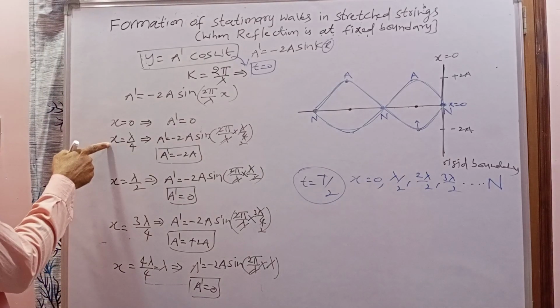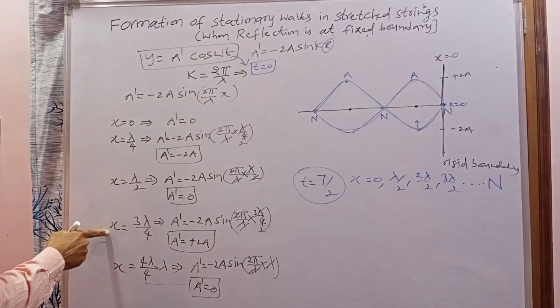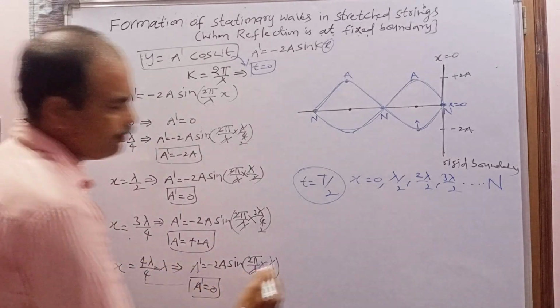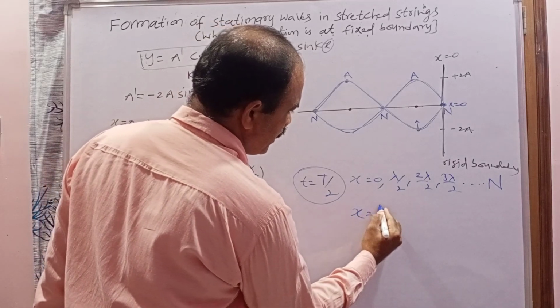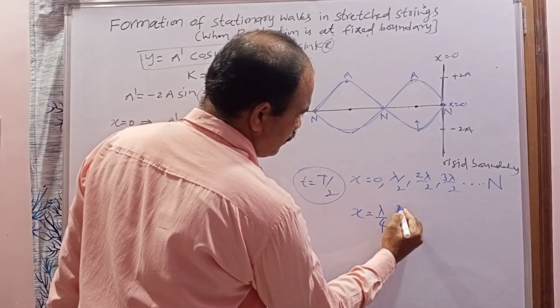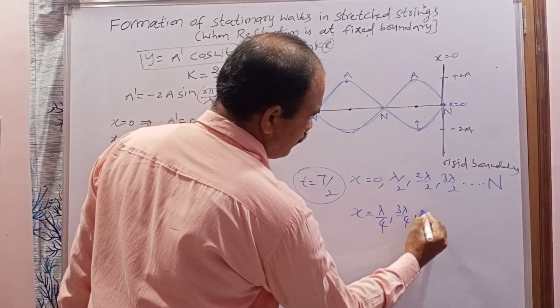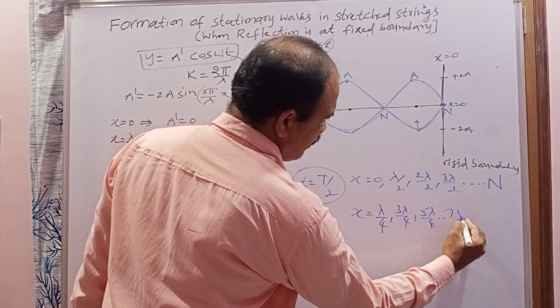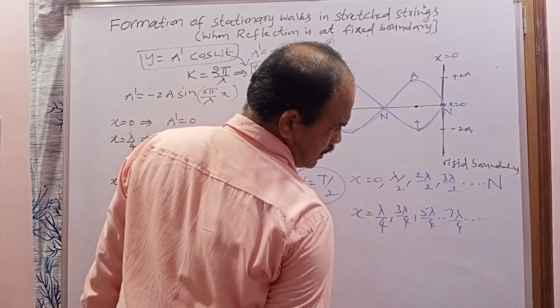As well as x equal to lambda by 4, 3 lambda by 4, 5 lambda by 4, 7 lambda by 4. At these places, what is happening?